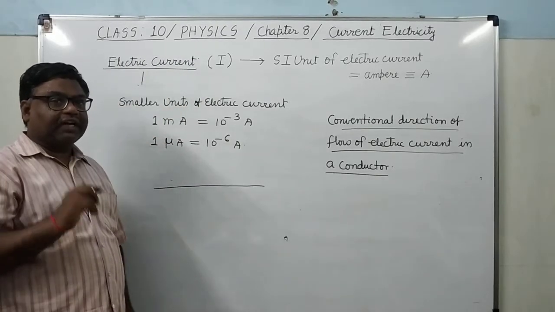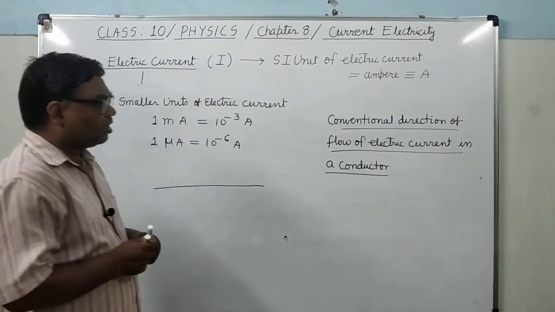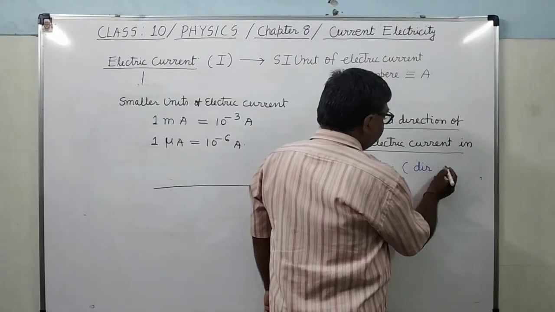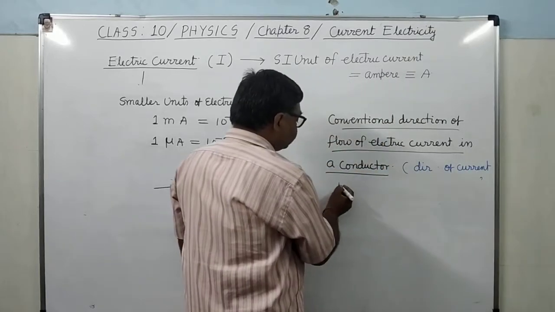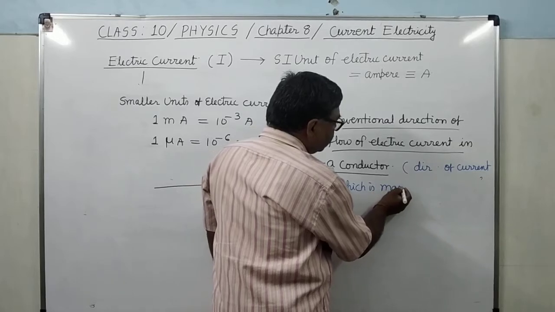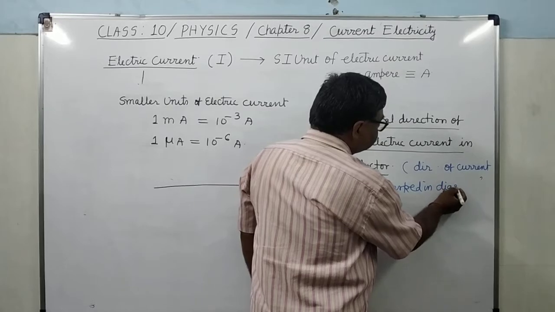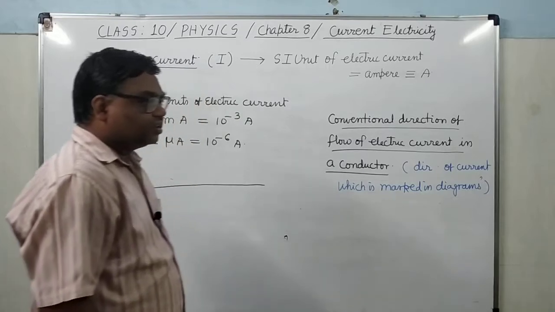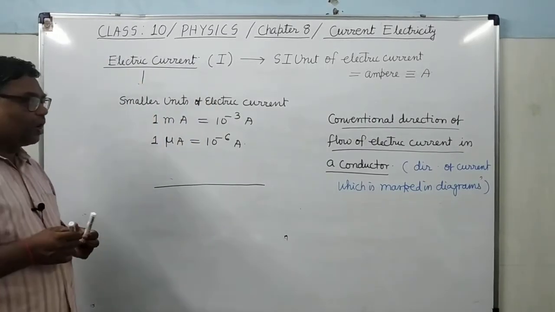When we mark the direction of flow of current in a diagram, then this direction is marked. It is the direction of current which is marked in diagrams. If you see the diagrams containing the resistors, you will find the direction of current.